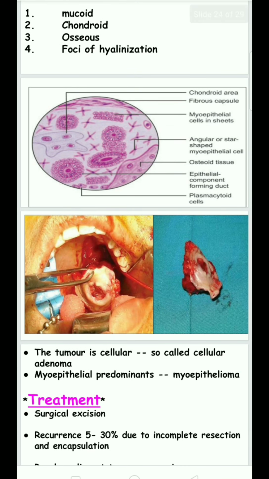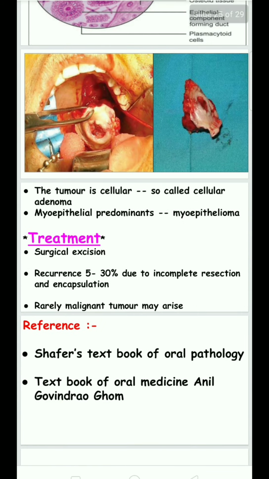The tumor is mostly cellular, so it is called cellular adenoma. When the myoepithelial cells are predominant, it is called myoepithelioma. The treatment is surgical excision, and recurrence is 5 to 30% due to incomplete resection and encapsulation. Rarely, a malignant tumor may arise in this area, meaning the tumor may turn malignant. Thank you.